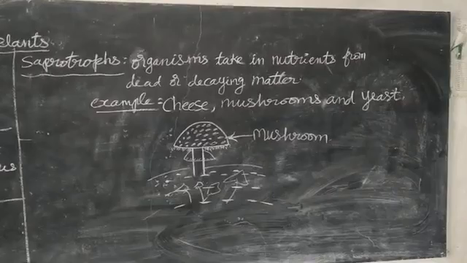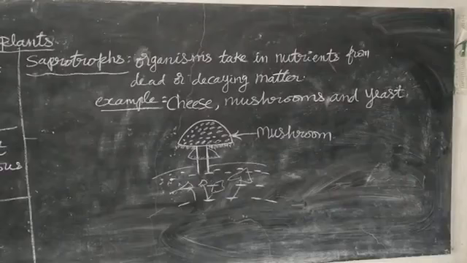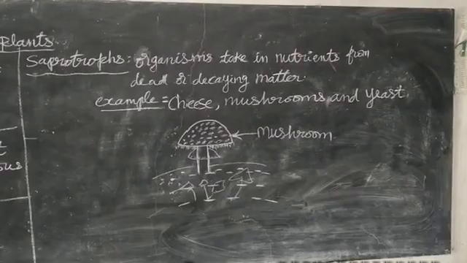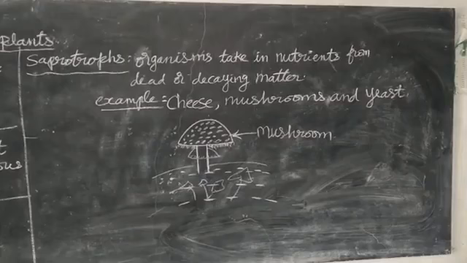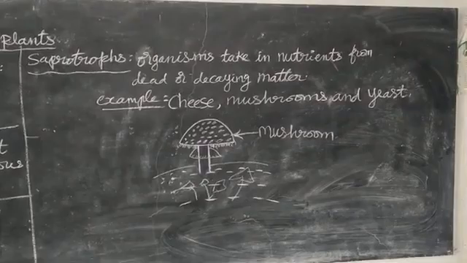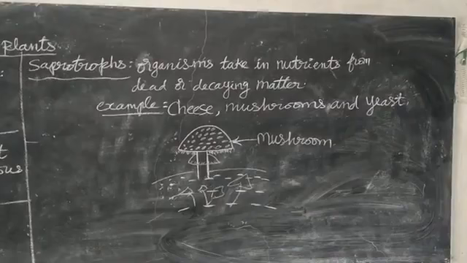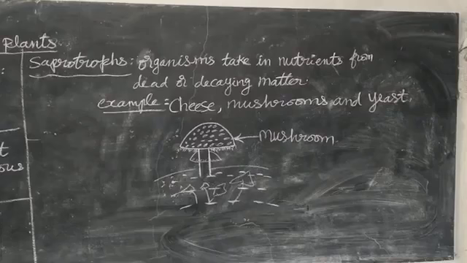They are also living organisms. They grow in a moist place. Moist means a wet place. When you put water on that bread, the bread becomes wet. It becomes moist. After two to three hours, the fungi have grown. Such types of organisms are saprotrophs. They eat the bread. That is what saprotrophs means.